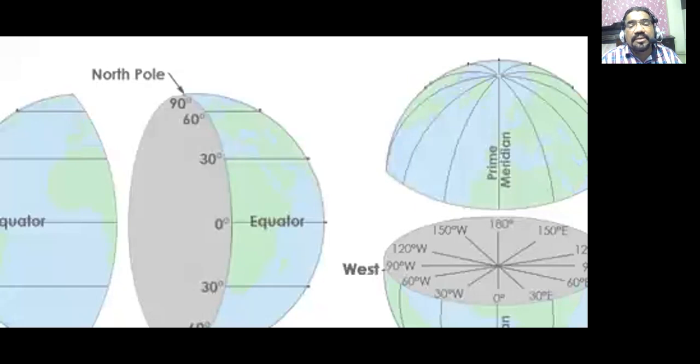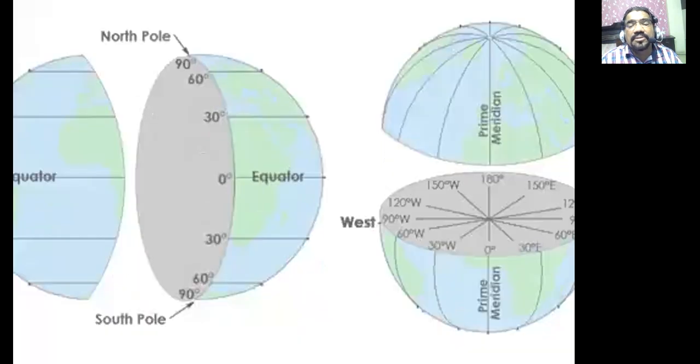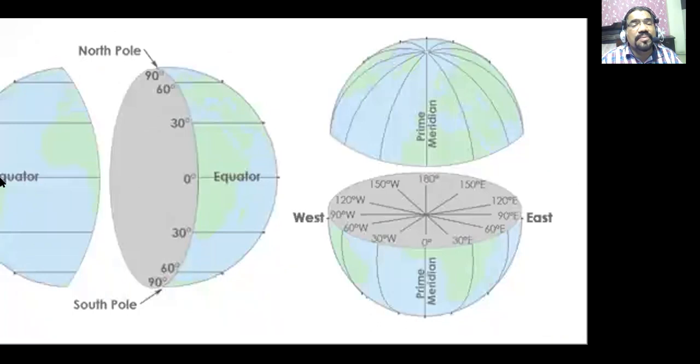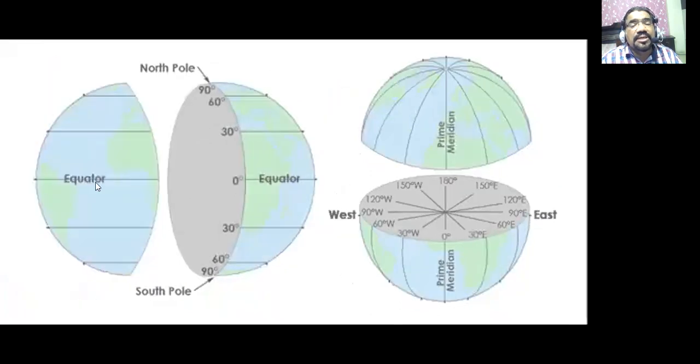if you look at the screen sharing part, here you will be able to find what I am sharing. Here you can see the whole area that has been shown. It is showing the latitudes and the longitudes. Now what does it say? Equator. At the equator the rays of the sun are maximum, and that is why the heat here is very high, and towards the pole the heat becomes much lower. Why? Because the direct rays of the sun are falling on the equator.